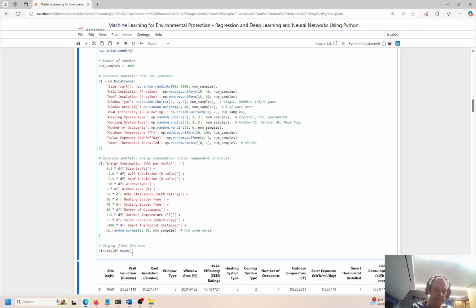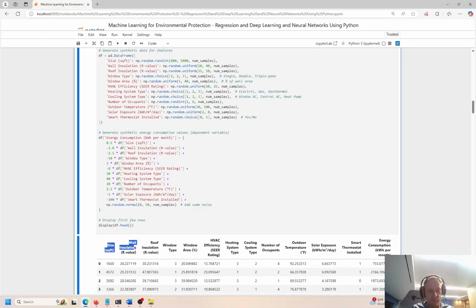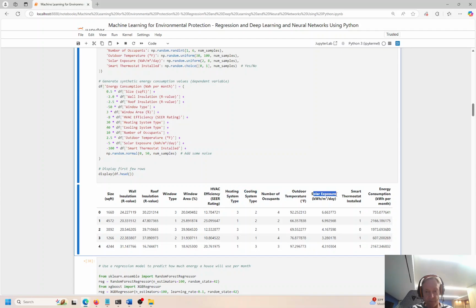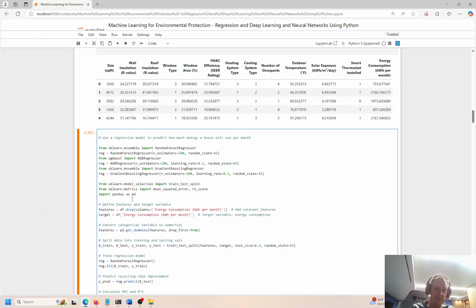So I have a different data frame: size of square footage of a house, wall insulation, roof insulation, window type, HVAC, cooling, heating systems, number of occupants in the house, outside temperature, solar exposure, smart thermostat, and energy consumption. So I want to go ahead and not predict who's going to engage in recycling. We know that regression models aren't good for this type of thing, right? But reinforcement learning is. Check out the other video, you'll see why. But we can go ahead and predict the amount of energy that this household will consume, right? Based on square footage, all these other features, all these other metrics, I can predict very accurately how much the house is going to consume in terms of energy per month.